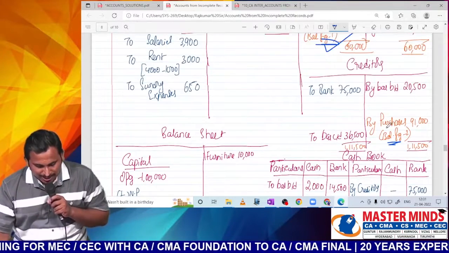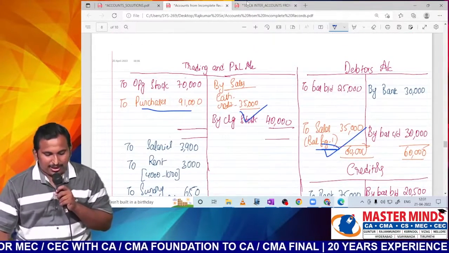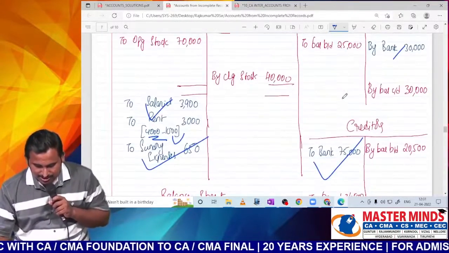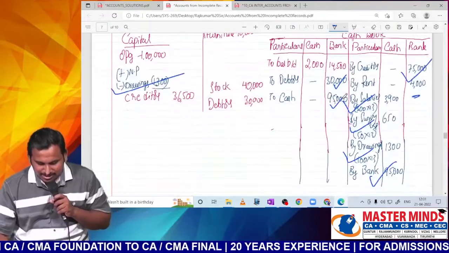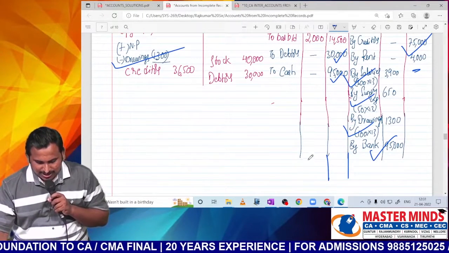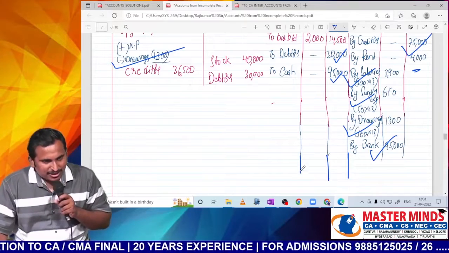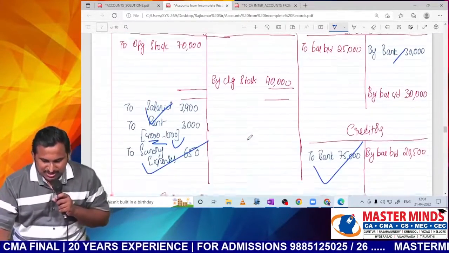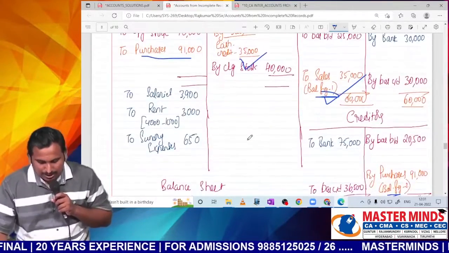Next, by purchase, once again we'll record in the trading account, purchases. Next, can any other be filled, sir? Debtors completed, creditors completed. Cash book, can we find it, sir? But let us wait till the end. When everything is completed, we'll close the cash book. So with this completed, sir, now let us proceed.